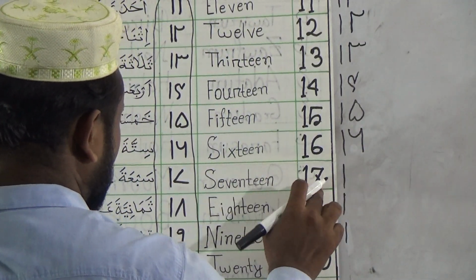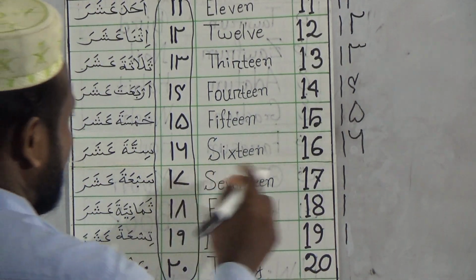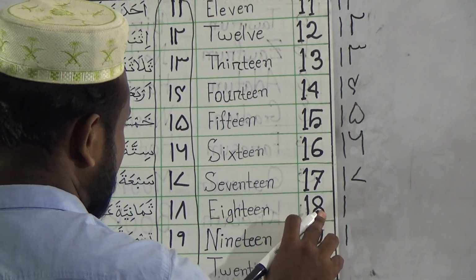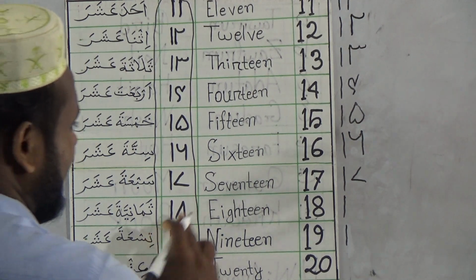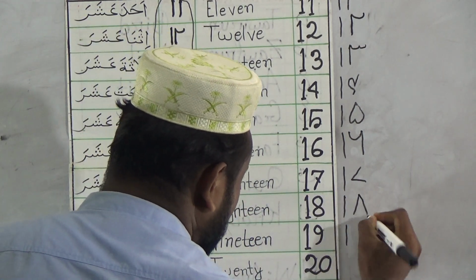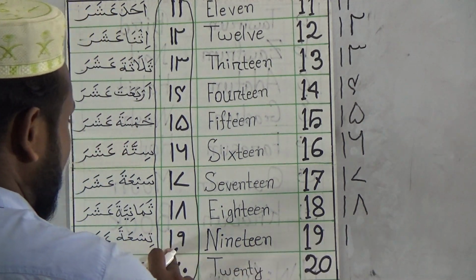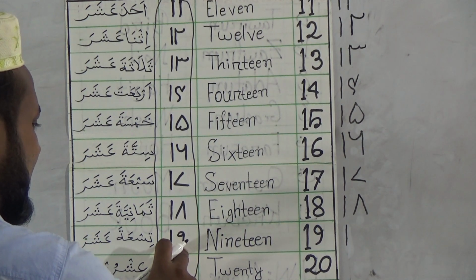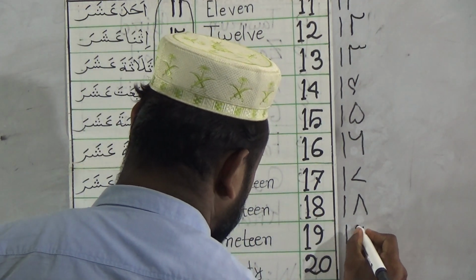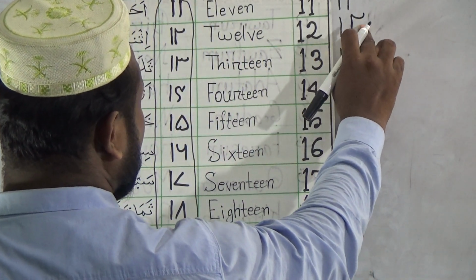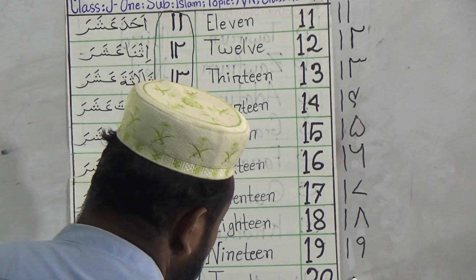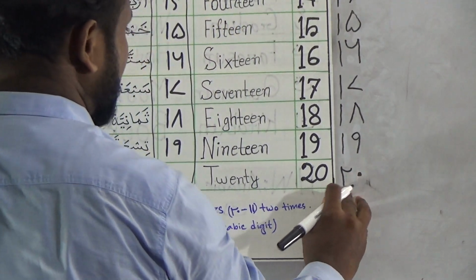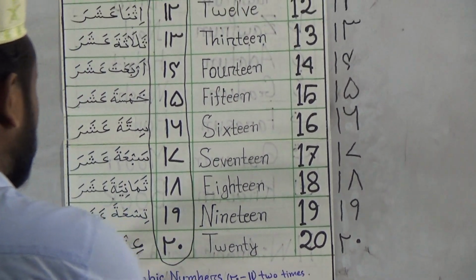And 17. This is 1 and it is 7 in English, but 7 in Arabic is like this. And 18. This is 8 in English, but 8 in Arabic is like this. So it is 18. And 9, 19. It is 9 in English and the same 9 in Arabic. Both are the same 9. And we know that this is 2 in Arabic, and write down 2 on the left side and give 0 on the right side. So it becomes 20 in Arabic. This is called Ishruna.